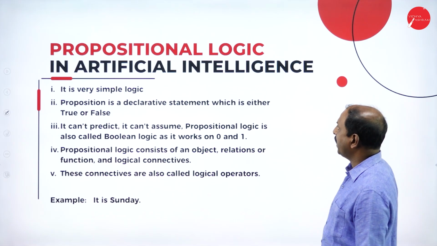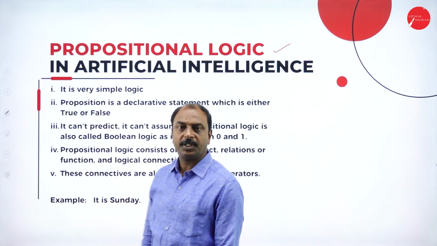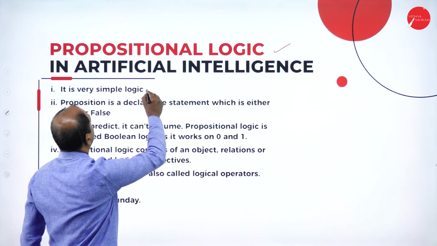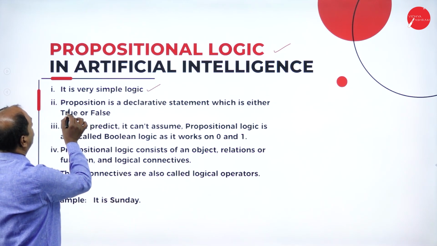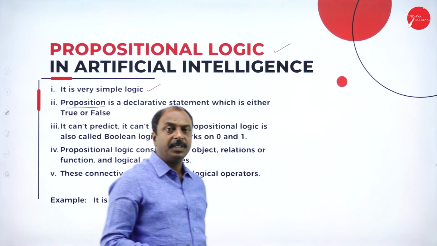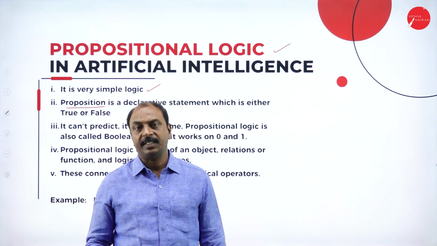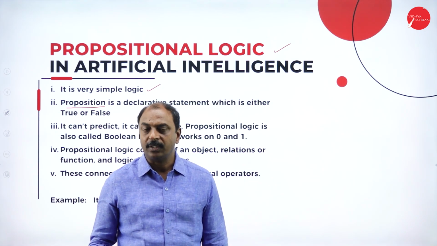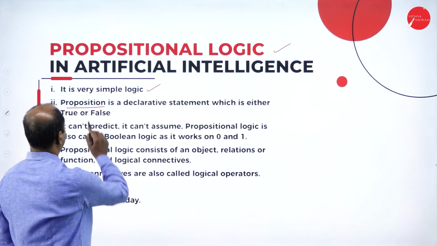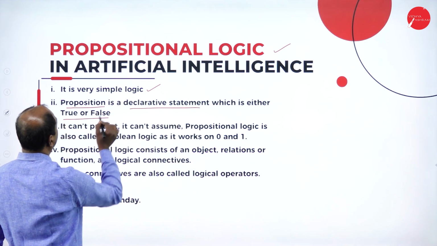In the next slide, we will see propositional logic. It is a very simple logic. A proposition, as I told you, is a type of sentence or statement whose answer is either yes or no, true or false, or 1 or 0. It is a declarative statement that is either true or false.